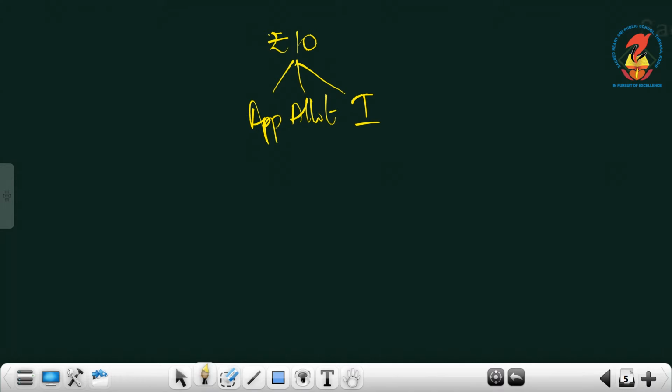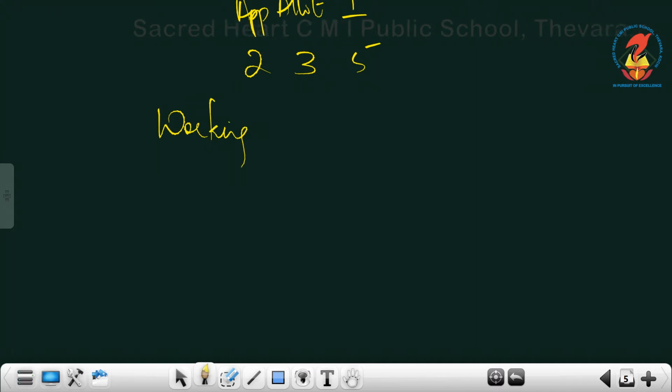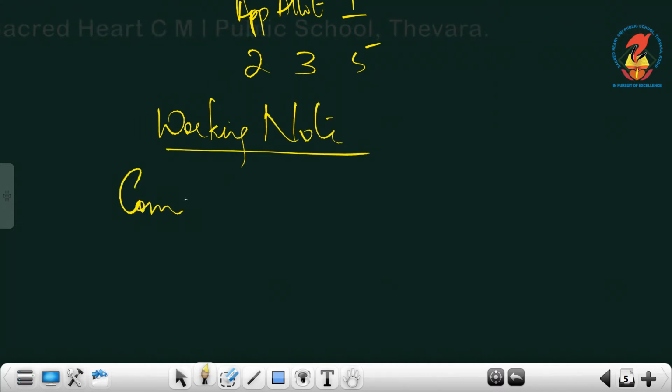Application 2, 3 and the balance. So, 3 plus 2, 5, the balance is 5. Only one call we have, isn't it? Yes, first and final call. Then we have to do the working note for company calculation. You give the heading working note and write company calculation.